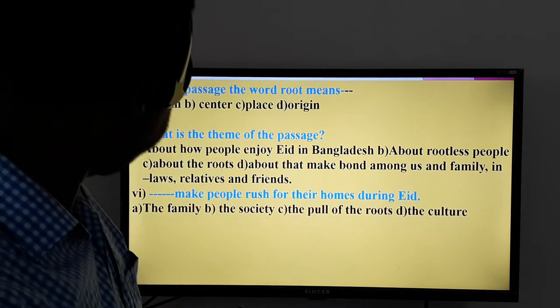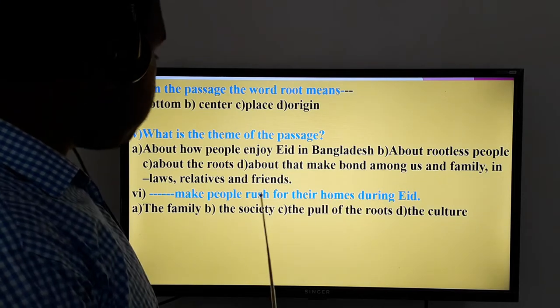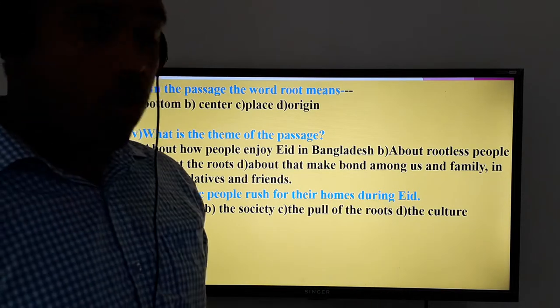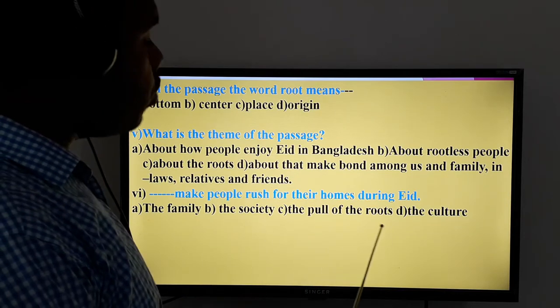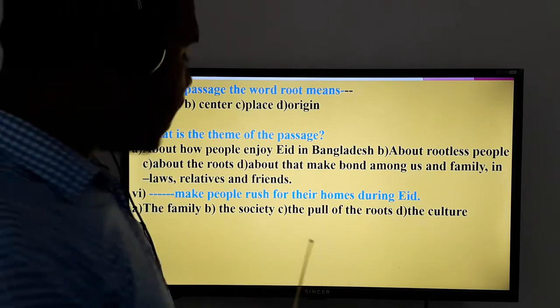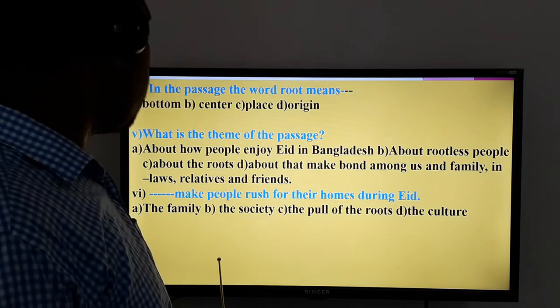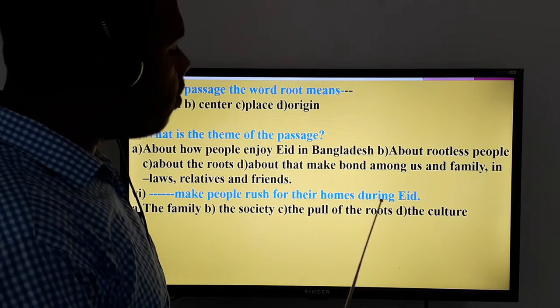Number 6, dash make people rush for their homes during Eid. What make them people? What? The family, the society, the pull of the roots, the culture. The answer is C. The pull of the roots makes people rush for their homes during Eid.